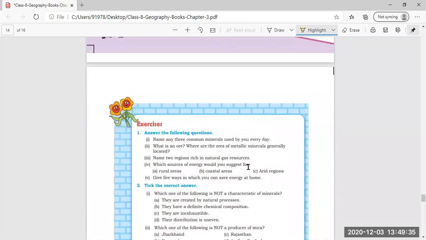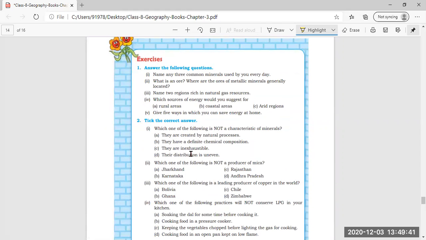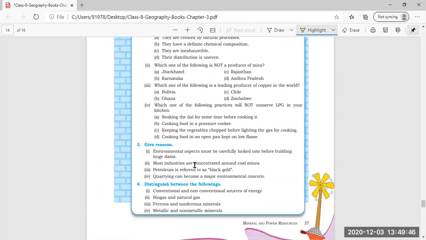Now, the question answers are in the PDF I'm giving you. You can do them in the notebook. All the question answers, very short and long, have been given there. Plus, give reasons and distinguish between are also given there. You can do it in the notebook.